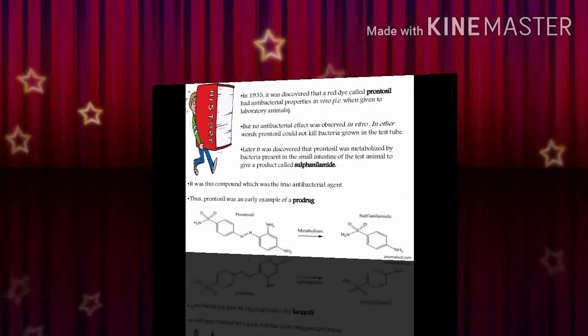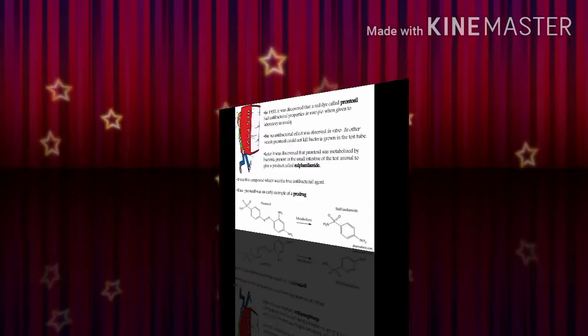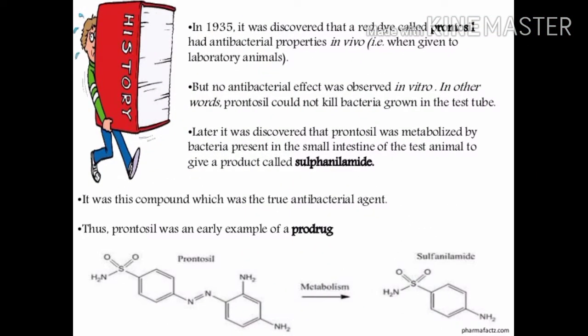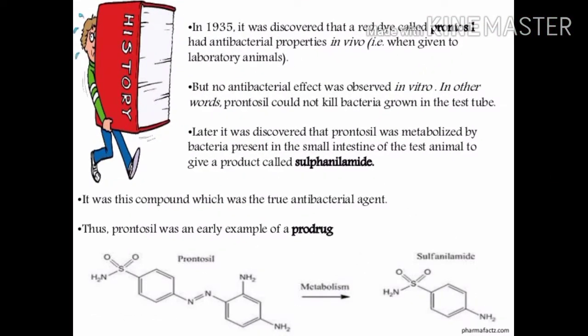So what is Prontosil? In 1935 it was discovered as a red dye called Prontosil. It is a prodrug, inactive in vitro, but whenever given in vivo it acts as an antibacterial. It has no antibacterial action in vitro.